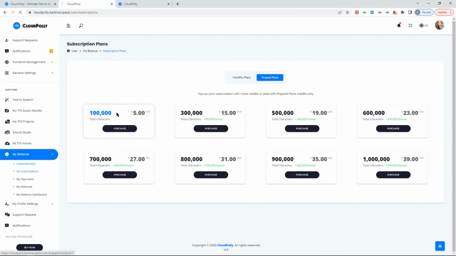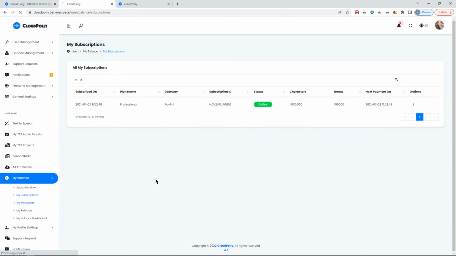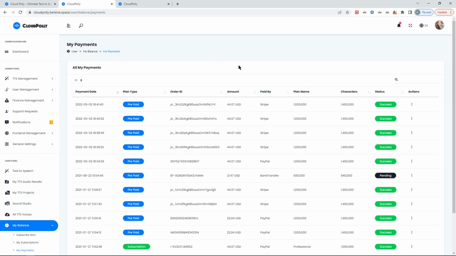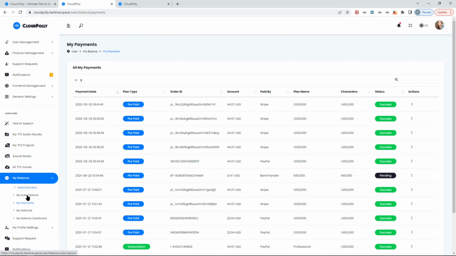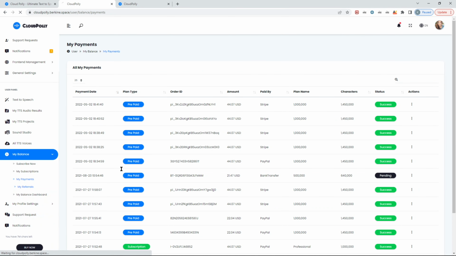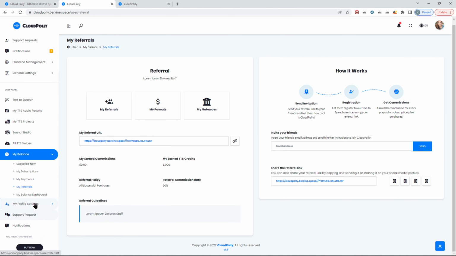The user can see all the subscriptions to which they are currently subscribed or were subscribed in the past, and their payments, basically how they paid. I see this person purchased a lot of prepaid plans and so on and so forth. They can also refer new users and earn on this one, so they can earn additional credits. Again, this can be set in the admin panel in terms of how many credits you give to your users, and the commission they earn for either the first purchase or for every purchase of the people that they referred. It's all up to you to set it.